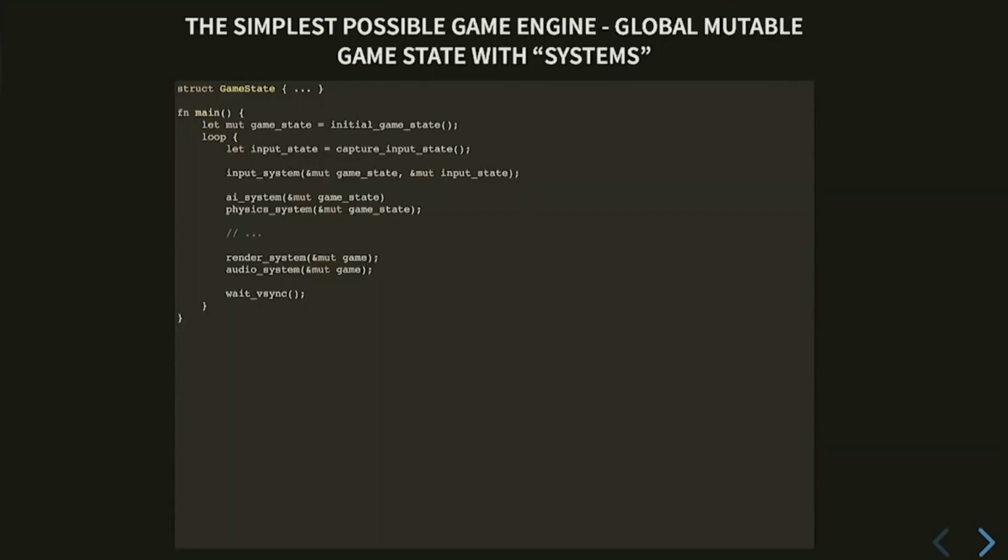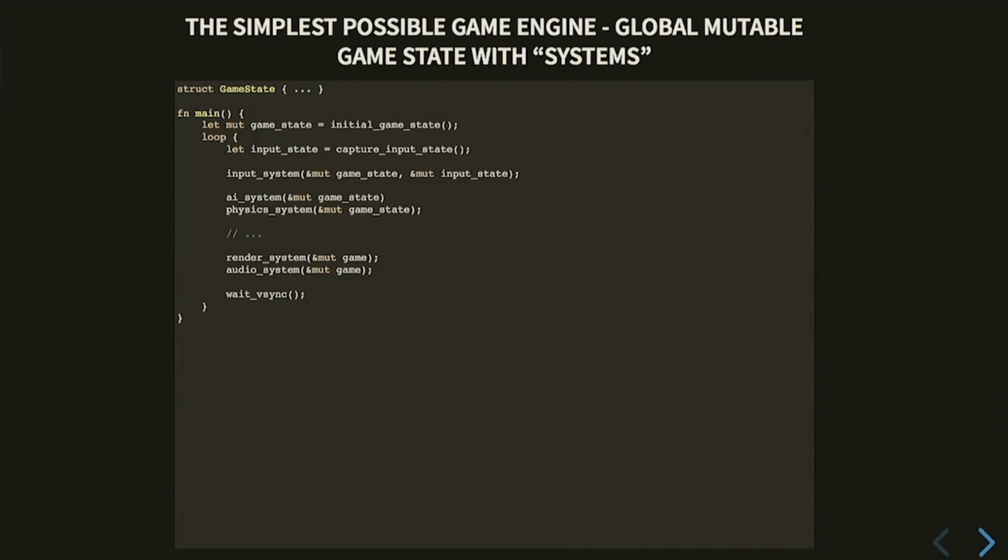So what is a game? What is a video game in its simplest possible form? You make a game state. Obviously this would be very complicated and large, and your entire game fits in this one structure, right? So players, entities, monsters, whatever goes in this one structure. And then you go into a loop. So a video game, you take input, right, like from a controller.